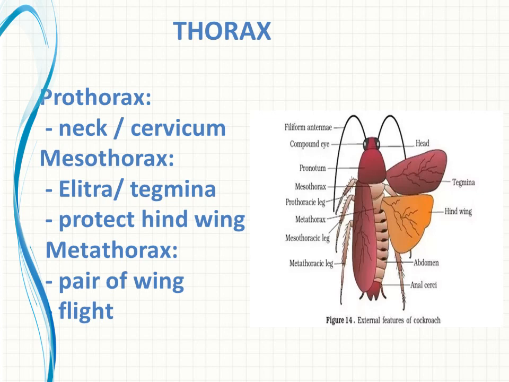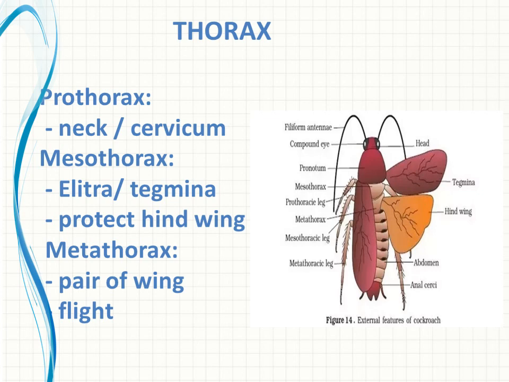The next region is the thoracic region, right? So the thorax actually consists of 3 segments. The 3 segments are named as: the first one is prothorax, the second one is mesothorax, and the third segment is known as metathorax. Okay. So each segment is important with one function.